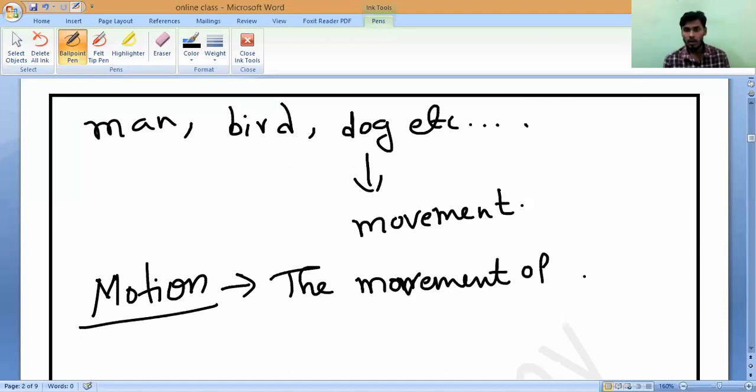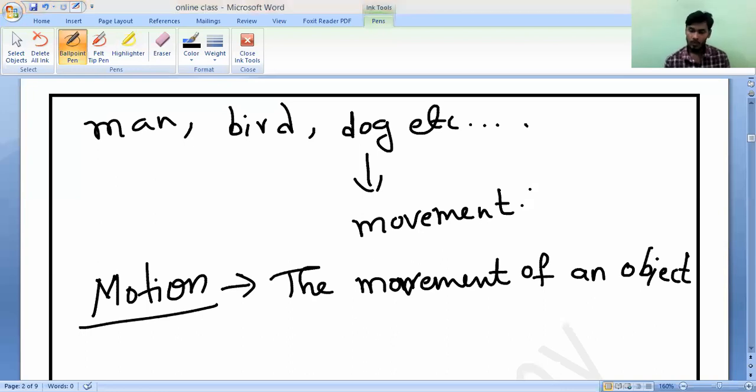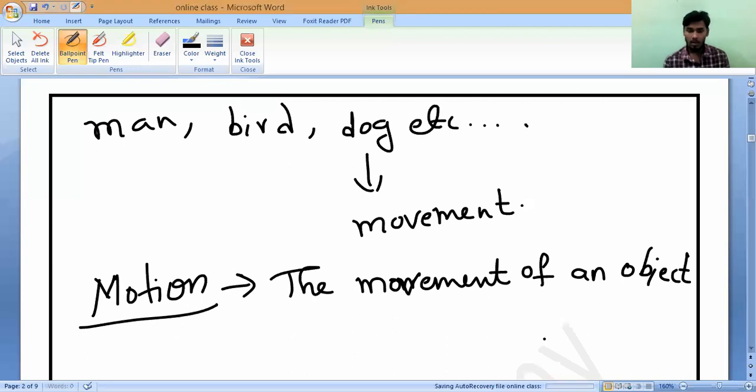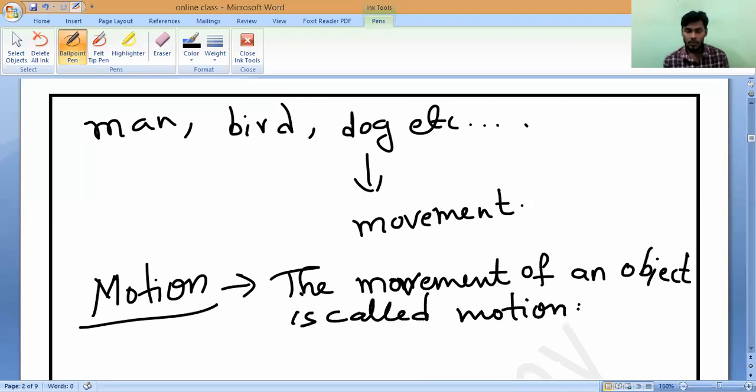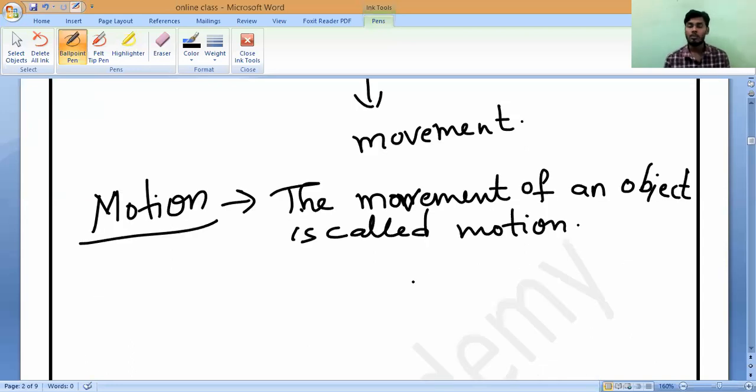The movement of an object is called as what, Narayan? The movement of an object is called motion.